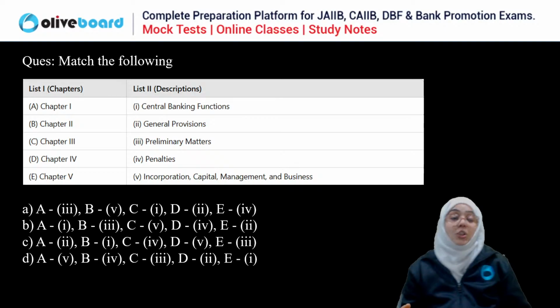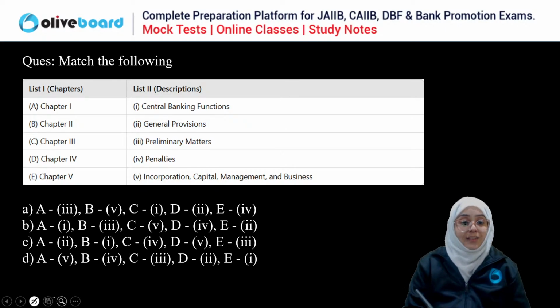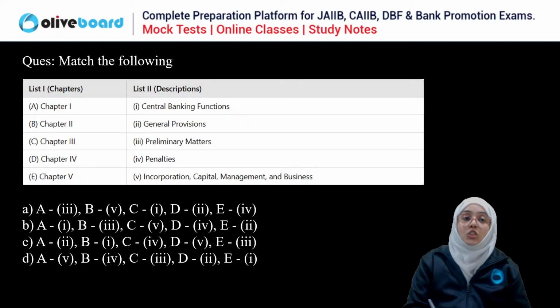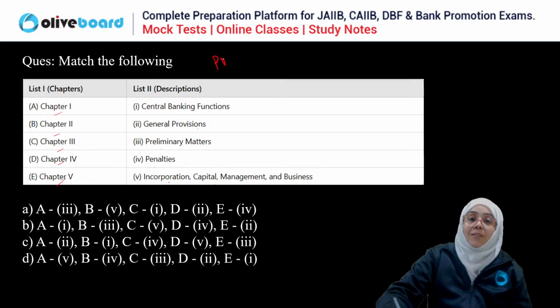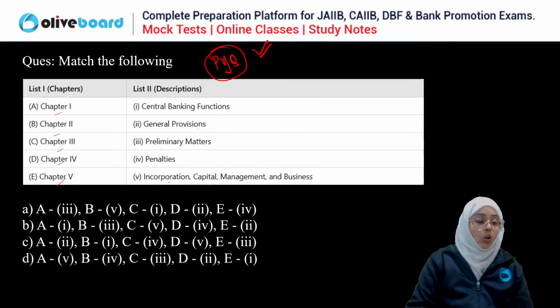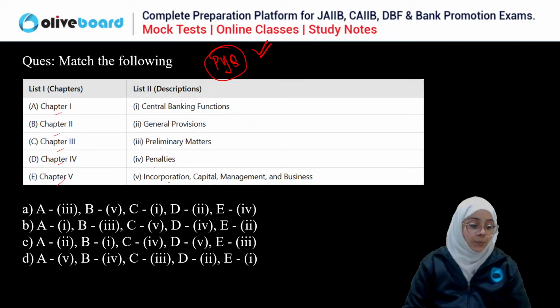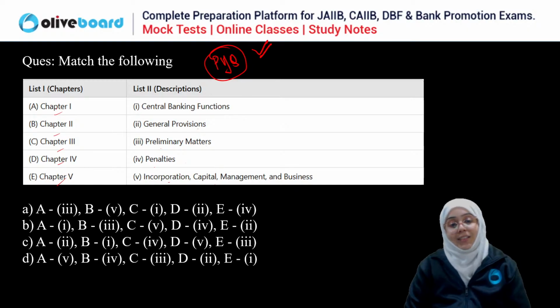Next question. Match the following here. List 1 and list 2. List 1 has chapters 1, 2, 3, 4, 5. List 2 has these descriptions: central banking function, general provision, preliminary matters, penalties, incorporation, capital management, business. This is a PYQ. I have already discussed this question. This is a PYQ for all of you. Everyone, please answer this question. We have already discussed this, remember?